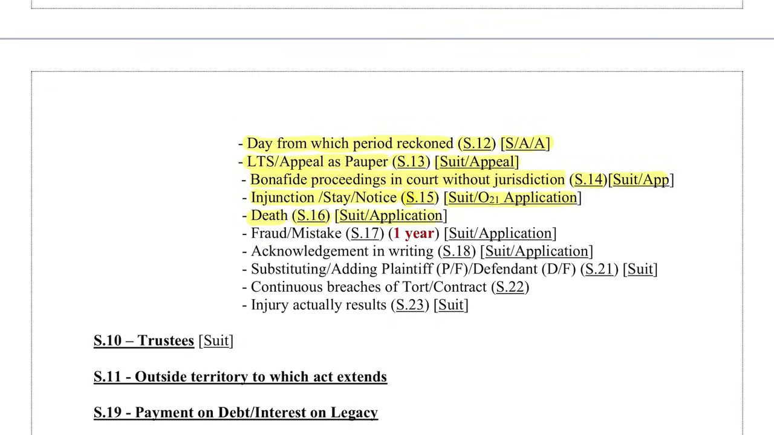If there is fraud and mistake under Section 17, okay, its time period is 1 year, you have to remember. You have to pursue it within 1 year of discovering the fraud and mistake, which is applicable on suits and applications. Then also the continuous running of time stops. If there is acknowledgement in writing under Section 18, which is applicable on suits and applications. Substituting or adding plaintiff or defendant, okay, under Section 21, which is only applicable on suit. If there are continuous breaches of torts and contracts under Section 22, or the day when the injury actually results, under Section 23, which is only applicable on suit.